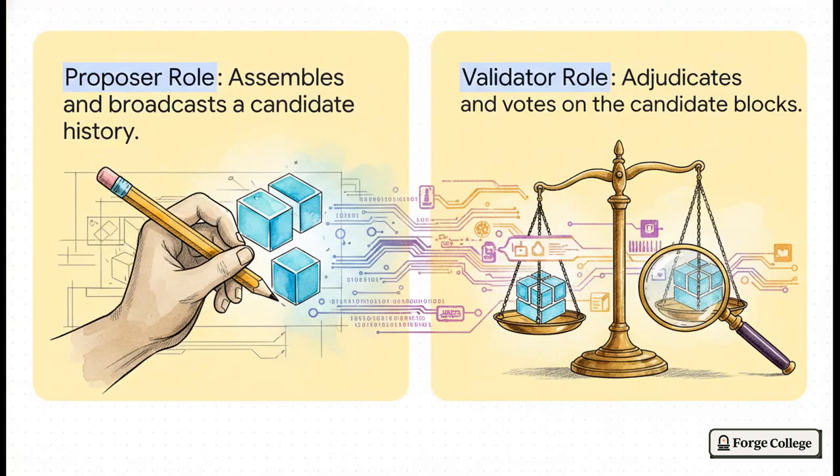The proposer builds, the validator checks. Without a proposer, literally nothing new ever happens. The network just sits there totally stagnant. But without the validator, you just have a bunch of unverified rumors floating around. This strict separation of powers is the secret sauce to building trust in an environment where nobody actually trusts each other. You don't have to trust the proposer because you know a massive decentralized committee of validators is going to audit their work before it ever becomes official. Together, they create a completely reliable ledger right out of thin air.